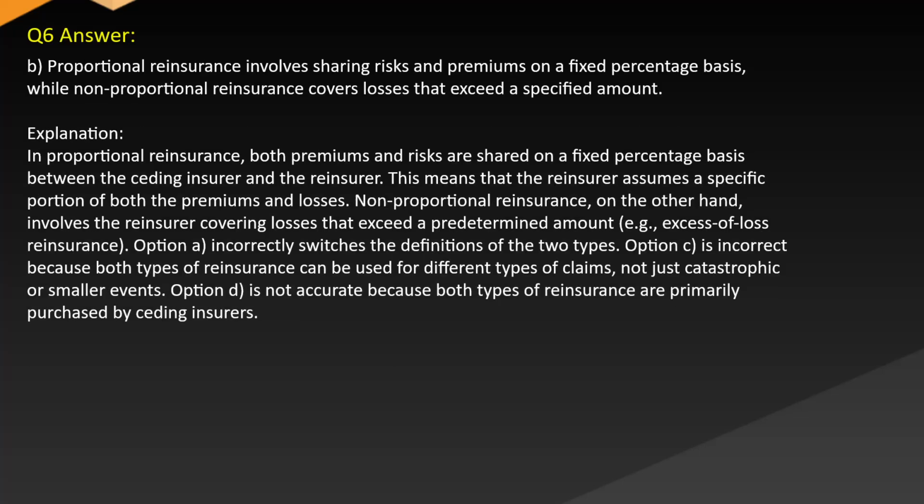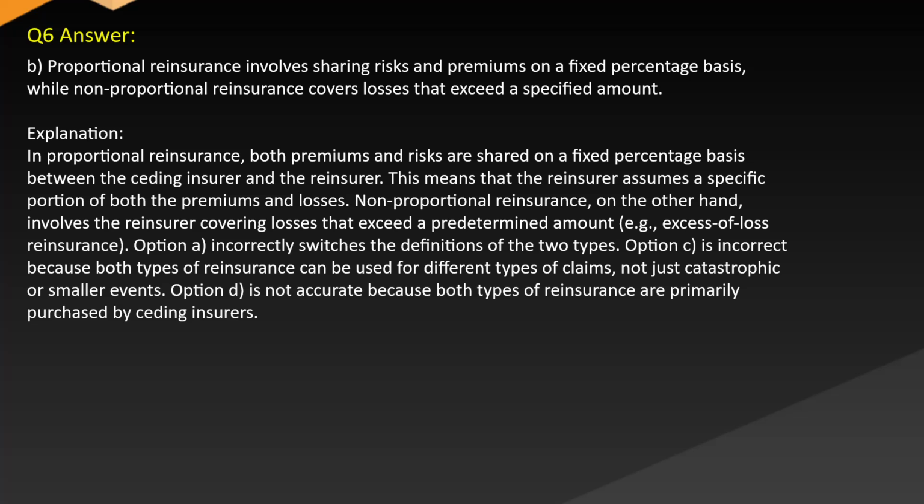Answer B. Proportional reinsurance involves sharing risks and premiums on a fixed percentage basis, while non-proportional reinsurance covers losses that exceed a specified amount. Explanation: in proportional reinsurance, both premiums and risks are shared on a fixed percentage basis between the ceding insurer and the reinsurer. This means that the reinsurer assumes a specific portion of both the premiums and losses.